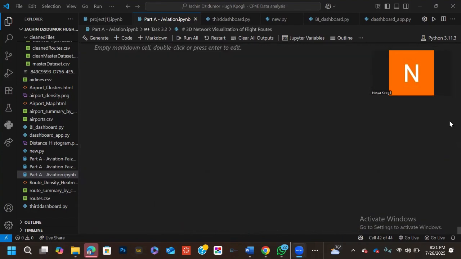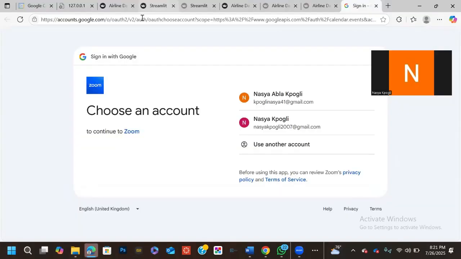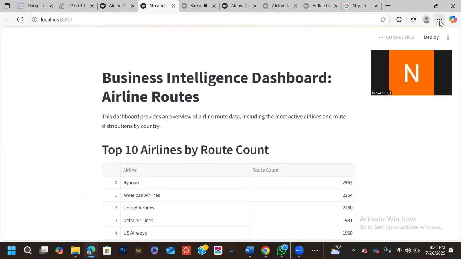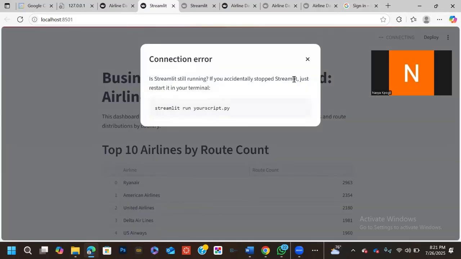On the business side, we explored the implications of these patterns. For instance, airlines can use centrality rankings to prioritize investment, while policymakers can identify underserved regions for development. Overall, our network and geospatial analysis provided a data-driven view of global aviation that supports infrastructure, policy, and commercial decision-making.